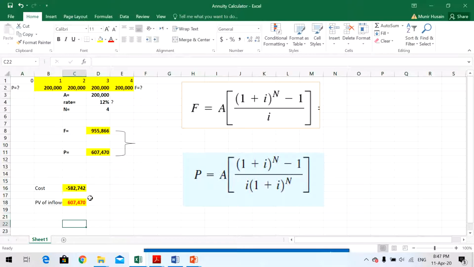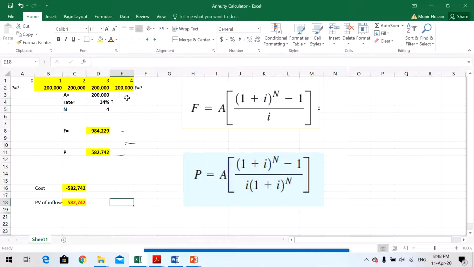Right. So this is the same example here. What it says here, at which rate of PV, see here this one is at 12%, which is given. Let's say if it is not given, what is the value of I which gives us the same amount, not exactly, approximately the same amount, right? Let's say if I change this one to 14% as an example, see it's almost same. So if I change this one to 14%, present value of inflows is equal, same.